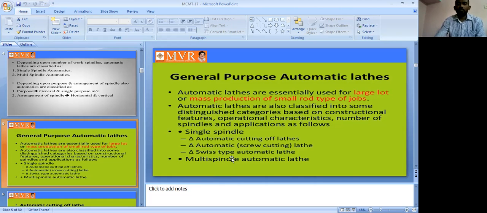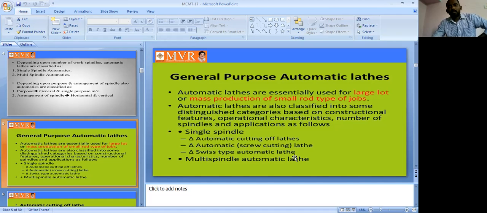Spindle is very important. Based on the single spindle, we have some classifications. The first one is automatic cutting off lathe. The second one is automatic screw cutting lathe. The third one is Swiss type automatic lathe. So these are the three classifications for the single spindle.